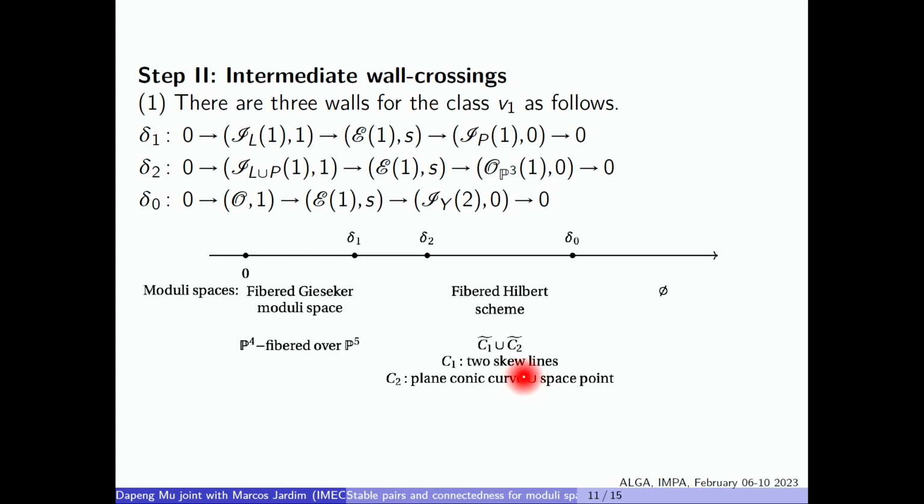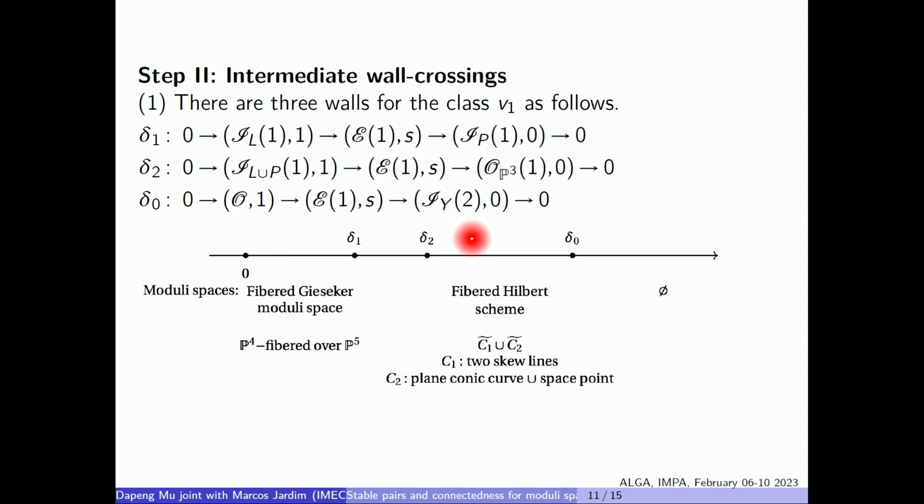So firstly, remember this is the picture of the entire wall crossing. I just show the 2 moduli spaces in the first and the last chamber. And then there are 2 more walls in between. And these 2 walls plus this third wall, the collapsing wall, are defined by these 3 Schwarzenberger sequences of pairs. So then I will show the wall crossing, but I will do it from right to left because meanwhile I can keep track of the curves.